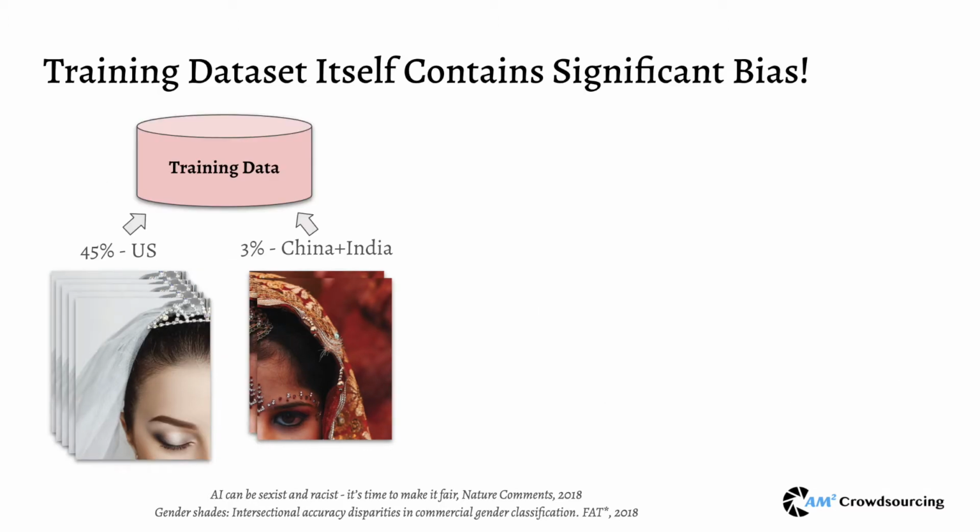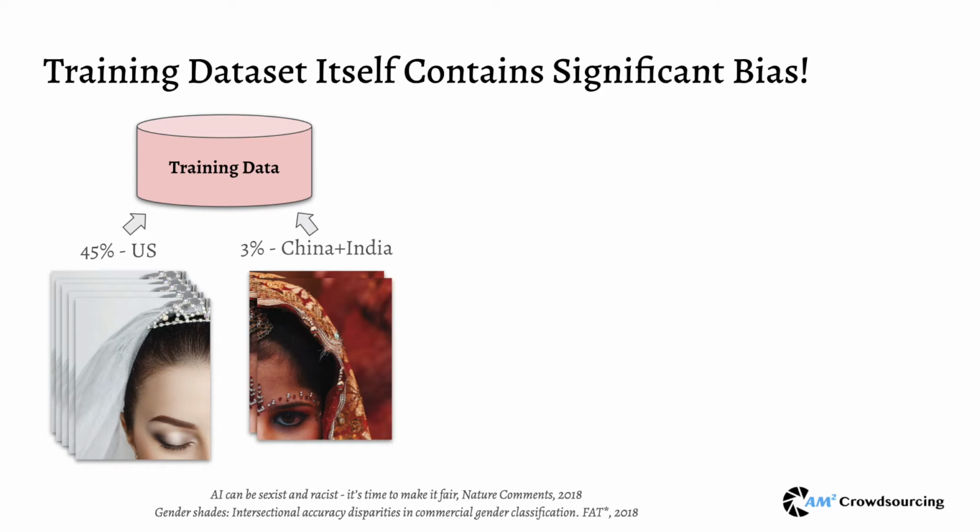After looking inside the training process of computer vision algorithms, researchers realized that one possible reason for the trained models to be biased could actually come from a biased training dataset. For this bride classifier, training data comes from the widely used ImageNet, which contains 45% images from the US, but only 3% images from India and China.